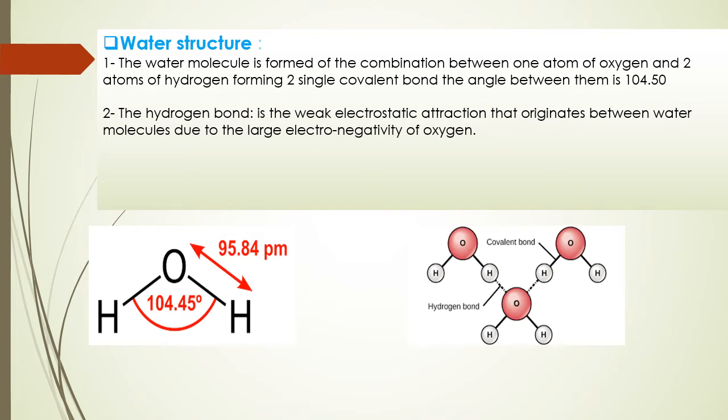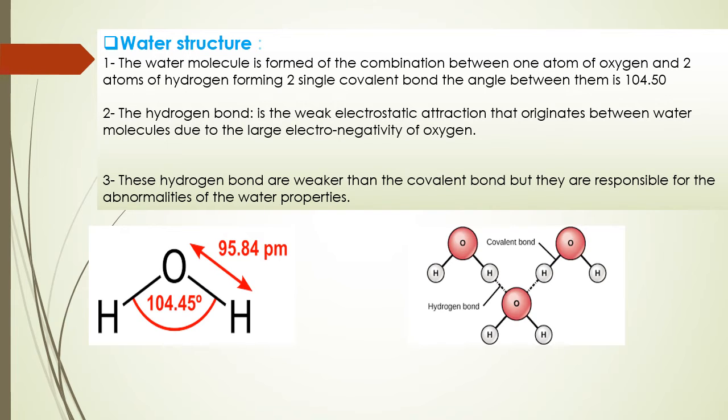Oxygen, as we noted before, has higher electronegativity than hydrogen, so it attracts the electrons toward itself more than hydrogen does. Hydrogen bonds are weaker than covalent bonds, but they give water special properties.